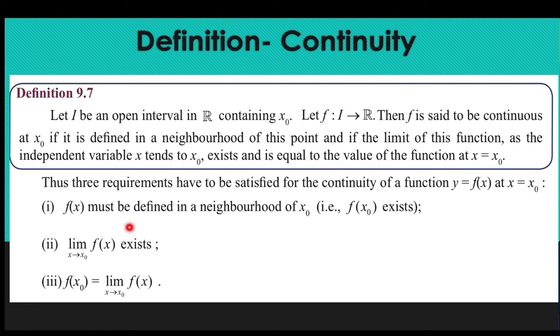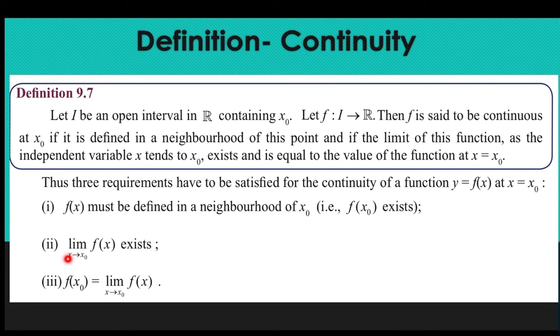In simple words, we can define continuity at the point x equal to x naught. First, it should be defined in a neighborhood of x naught, so f of x naught should exist.